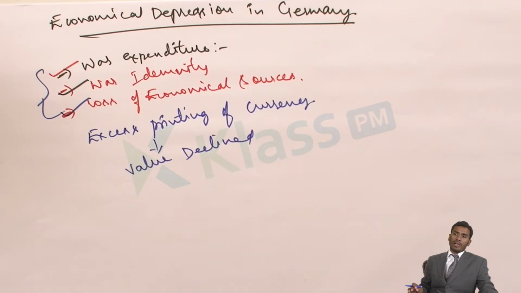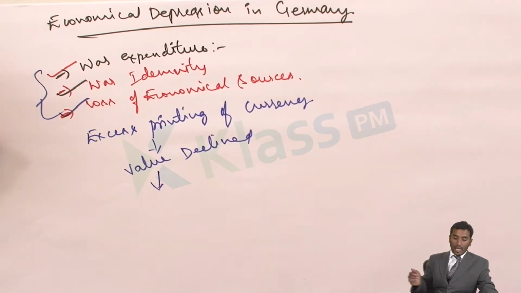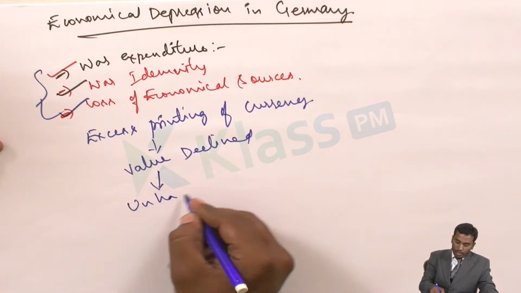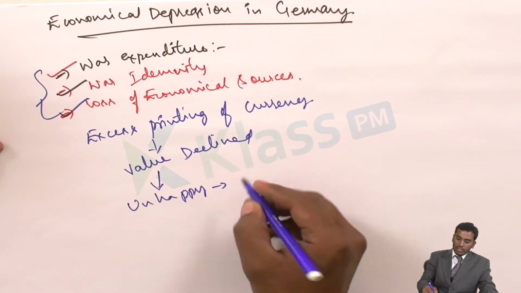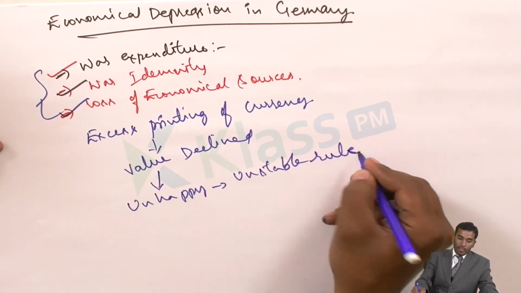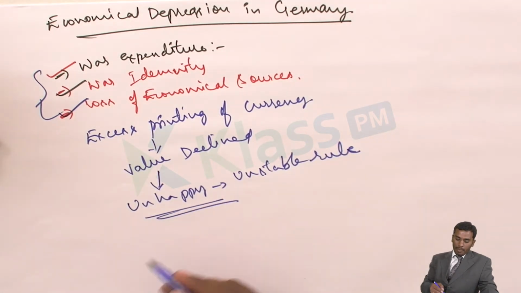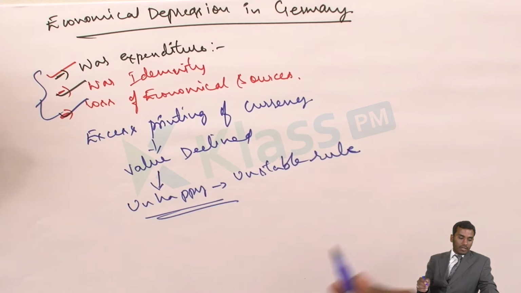Only the rich people and the higher societies managed to have a living with whatever money they had. During this particular time period, people were completely unhappy. Why were people unhappy? Because of unstable rule. Different categories of people with different policies ruled Germany, but the rule was unstable and people were unhappy with the rule at that time.